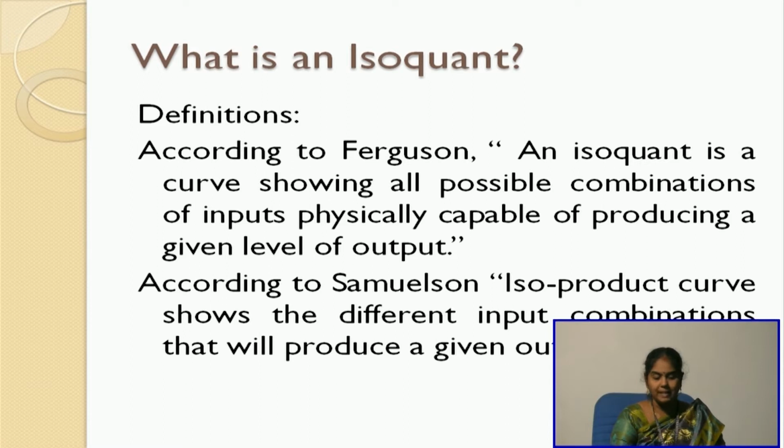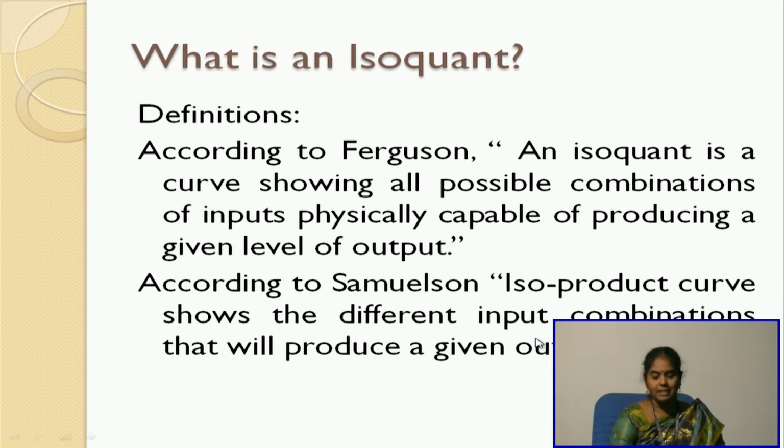In other words, it means all possible combinations of inputs that will give the same level of output. So a manufacturer or a producer can actually choose which combination would be preferable to him.